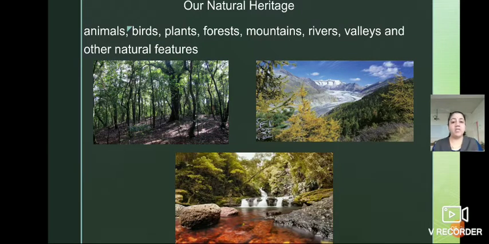So these things are worshipped by human beings, isn't it? The things which are related to our nature are known as the natural heritage. These things we can say are a boon given to us by God, isn't it? So natural heritage includes animals, plants, all these things which are related to nature. This is known as natural heritage.